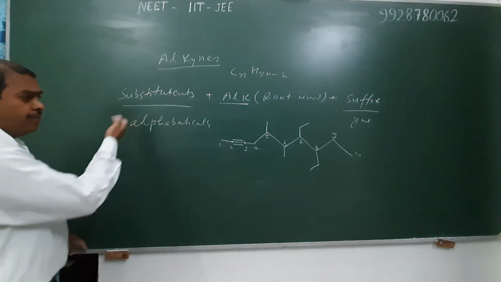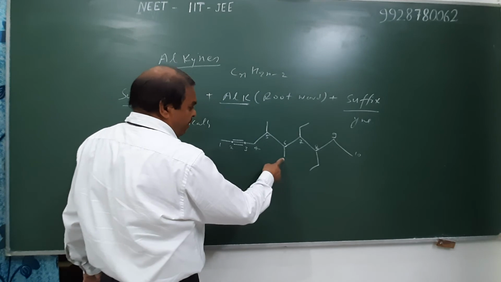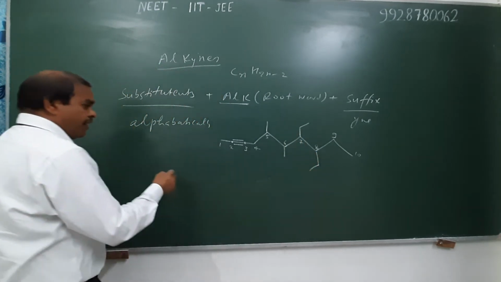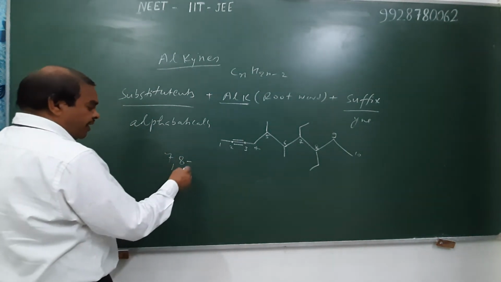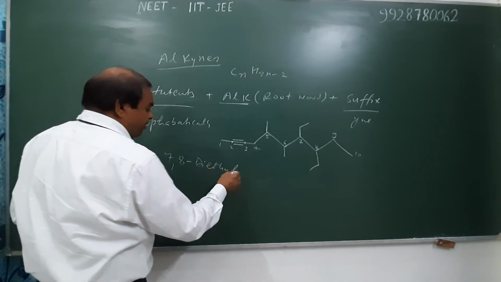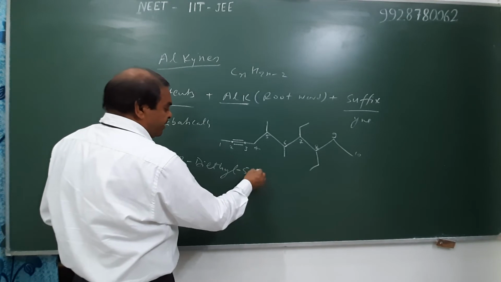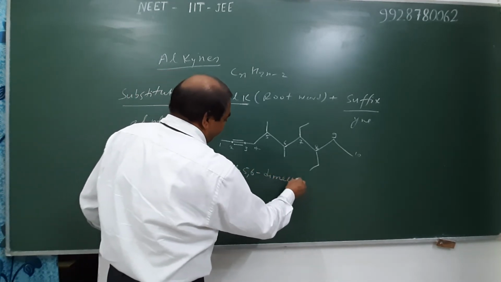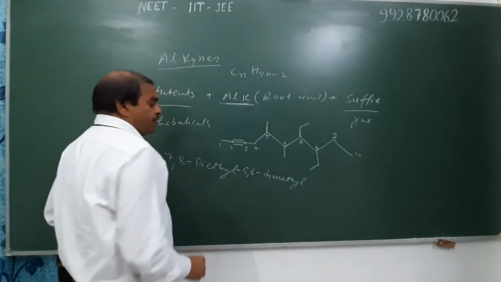First of all, we write the names of the substituents alphabetically. In positions 5 and 6 the substituent is methyl, and 7 and 8 are both ethyl. Therefore, 7,8-diethyl, and 5,6-dimethyl, alphabetically diethyl first, then dimethyl. Total 10 carbons are there.